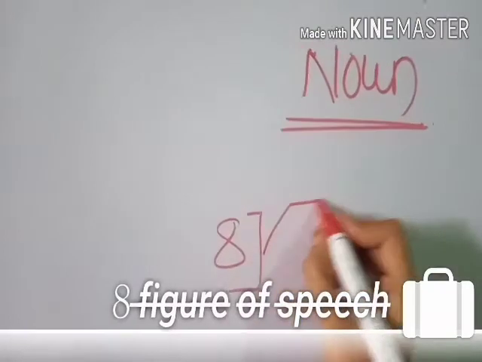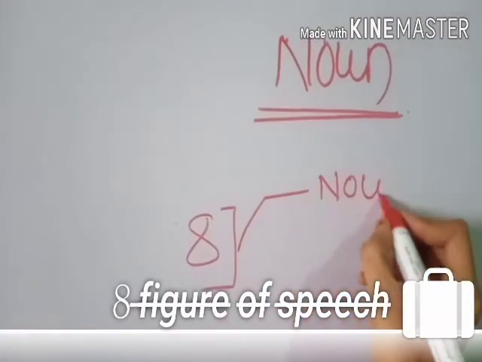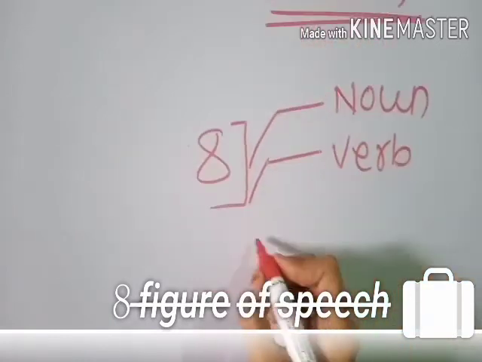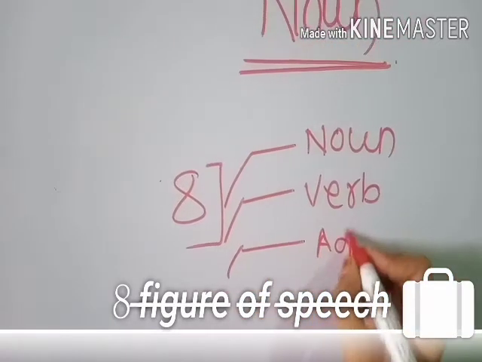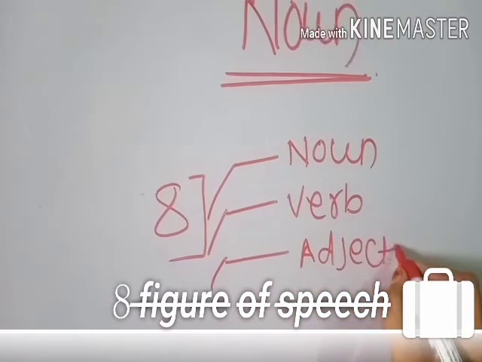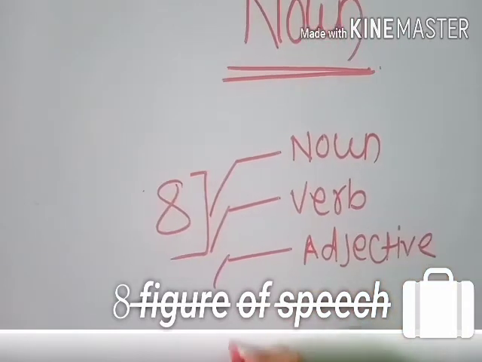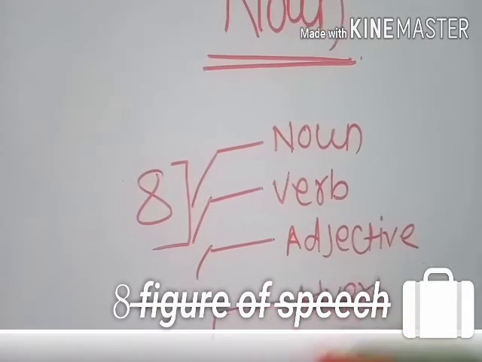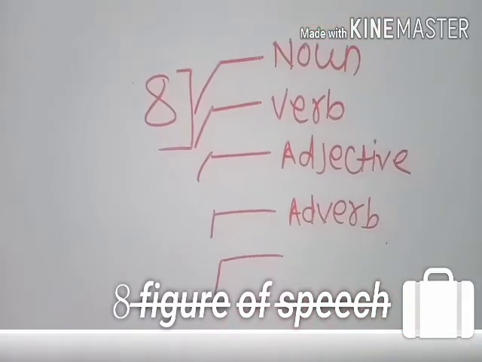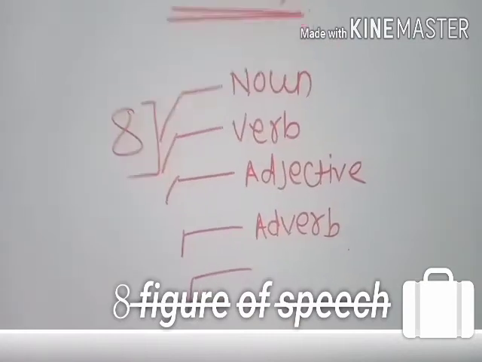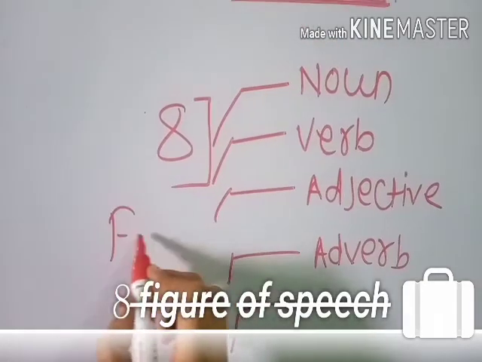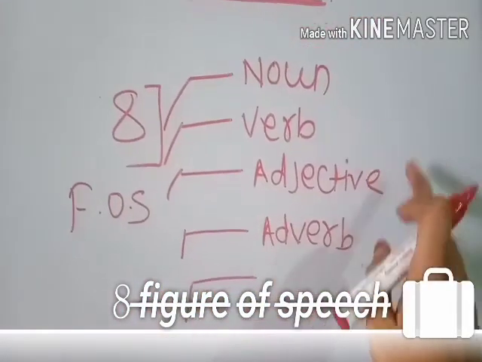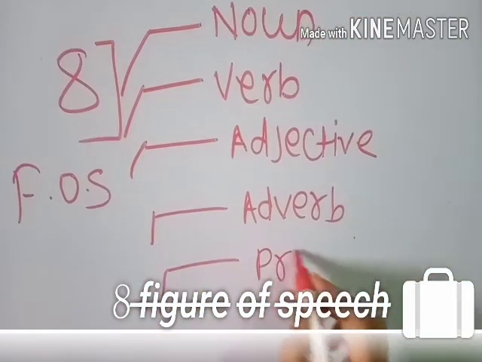First one, it is the noun. Second one, it is the verb. Third one, it is the adjective. Fourth one, it is the adverb. Fifth one, it is the pronoun. In total there are 8 parts of speech: noun, verb, adjective, adverb, pronoun.